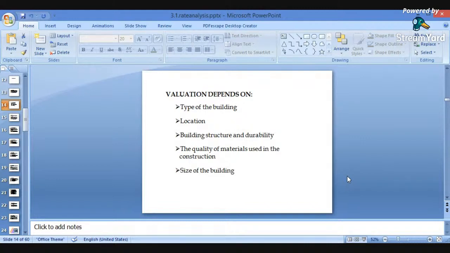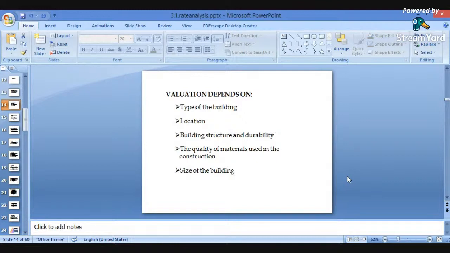How many years it has been used after construction, what is the life of the building, the lifespan of the building. It also plays an important role regarding the valuation of the structures. Okay, the building structures and durability.